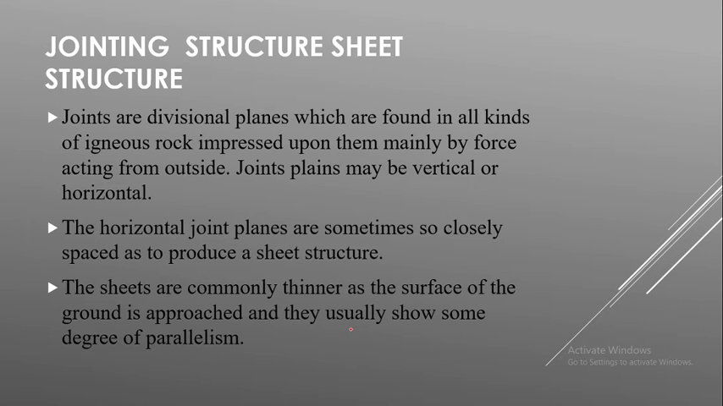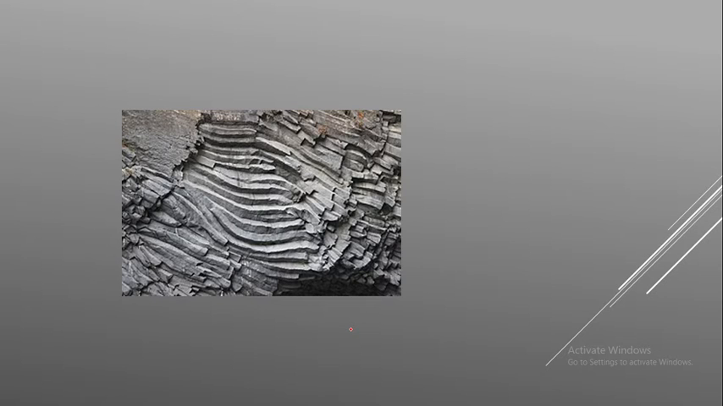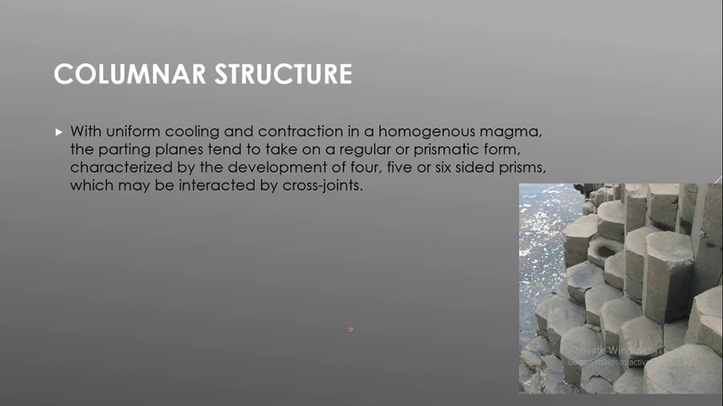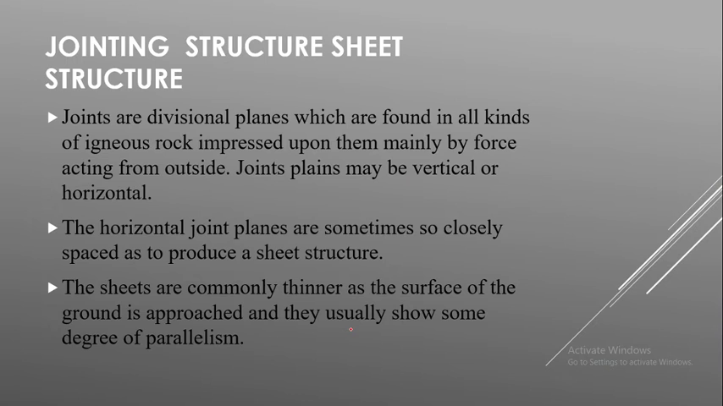Now the next type of structure is the jointing structure and the sheet structure. Here you will find some joints or some sheets. I think you can see the image. Here you can see some jointing structures. This is actually a sheet structure. This is a columnar structure. This is actually a jointing structure. We will complete this jointing structure. So you can see the sheet structure in the diagram.